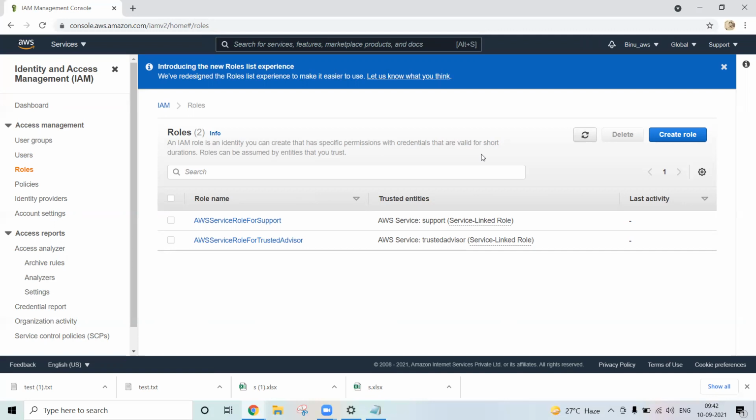Yes. So there are differences between roles and users. For users, you use policies. So what happens under the policy? There are many existing policies. You can attach that policy to the user. Whatever the permission the policy has, that user will get that kind of permission. But roles, you cannot assign that role to the user. See, we'll go to the user.